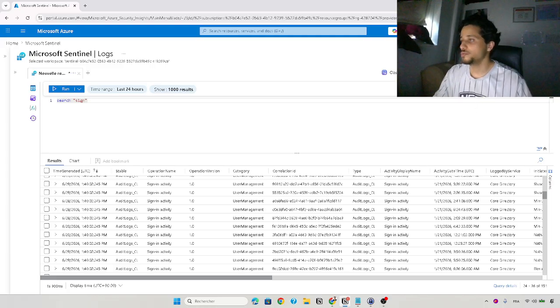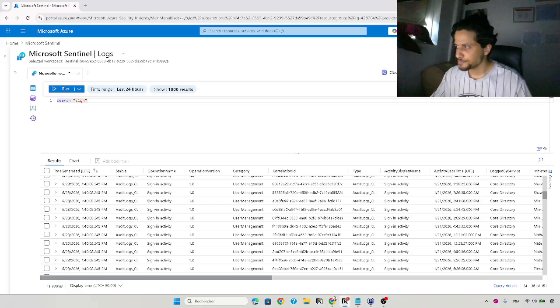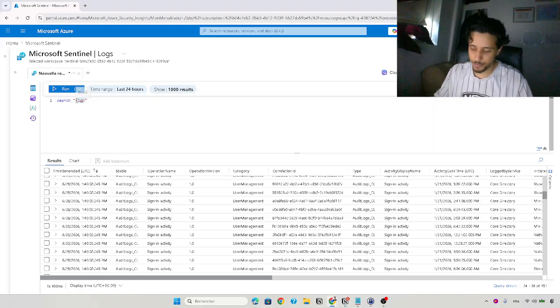ABAC restriction. ABAC is Azure attribute-based access control. Attribute-based access control is an authorization system that defines access based on attributes associated with security principals, resources, and the environment of an access request. So here we define the access by attribute, like I have access in this resource group, I have access in this environment, etc. It's not like role-based access.